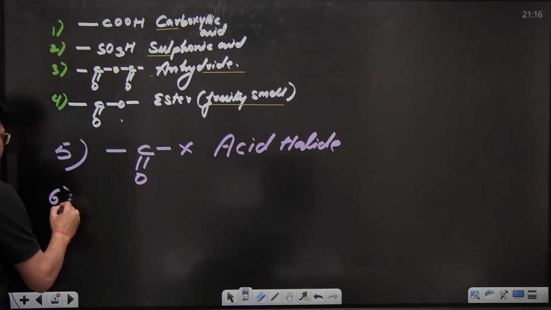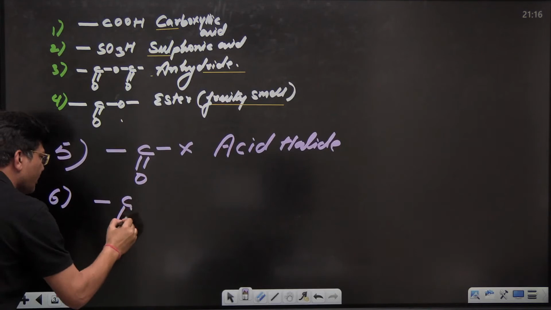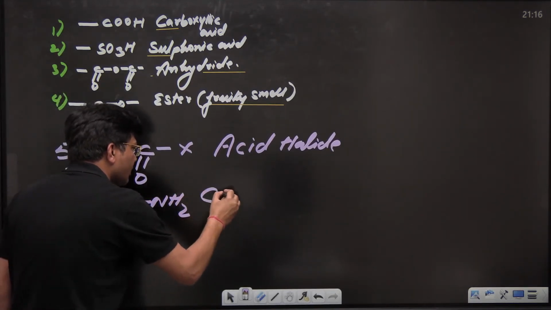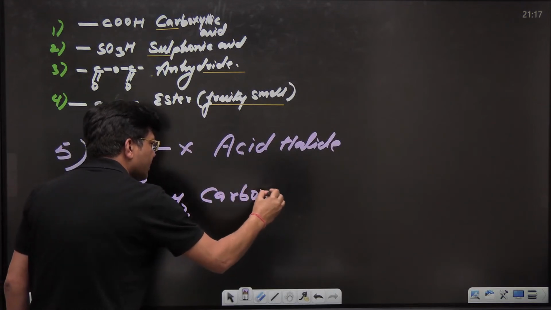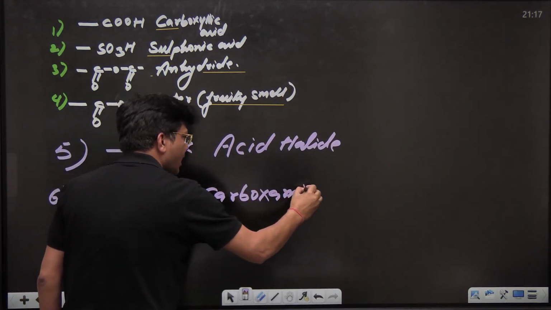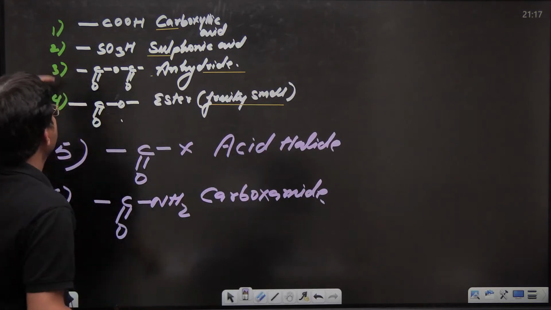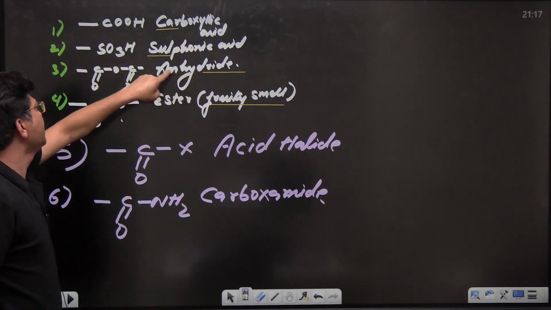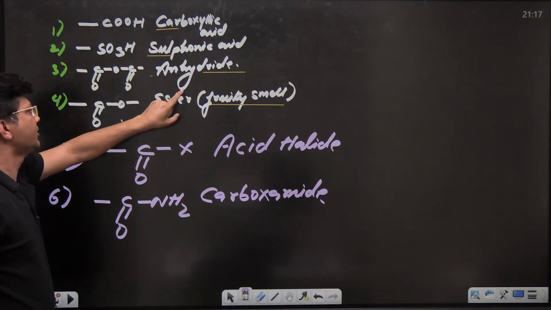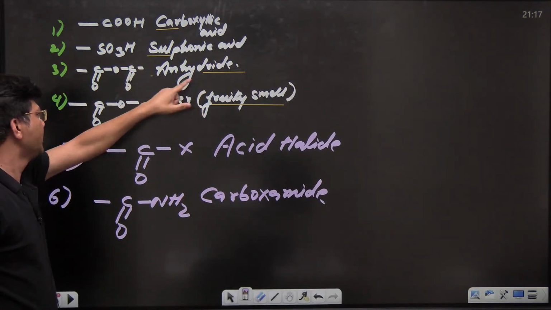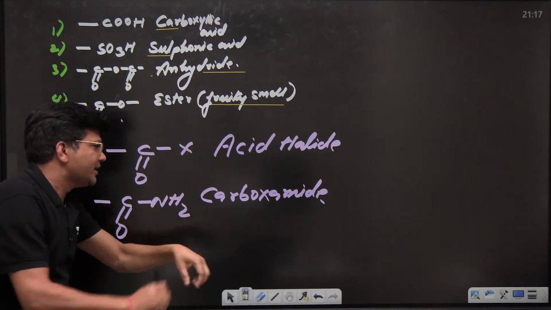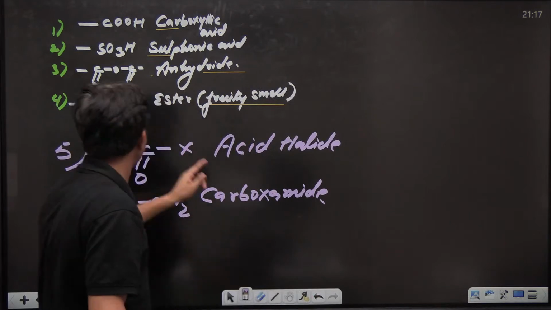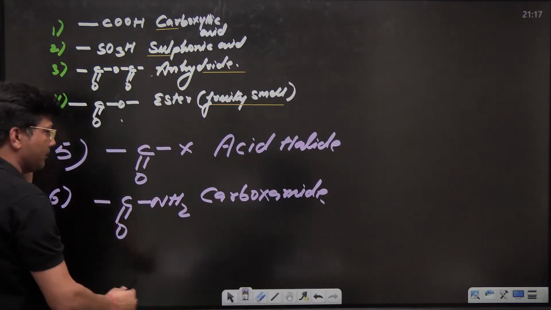And the sixth one is carboxamide. Now, car is moving along with Salman for a better ride and hide, right, towards the ester fruity smell garden. Acid halide, carboxamide. So six we have completed.